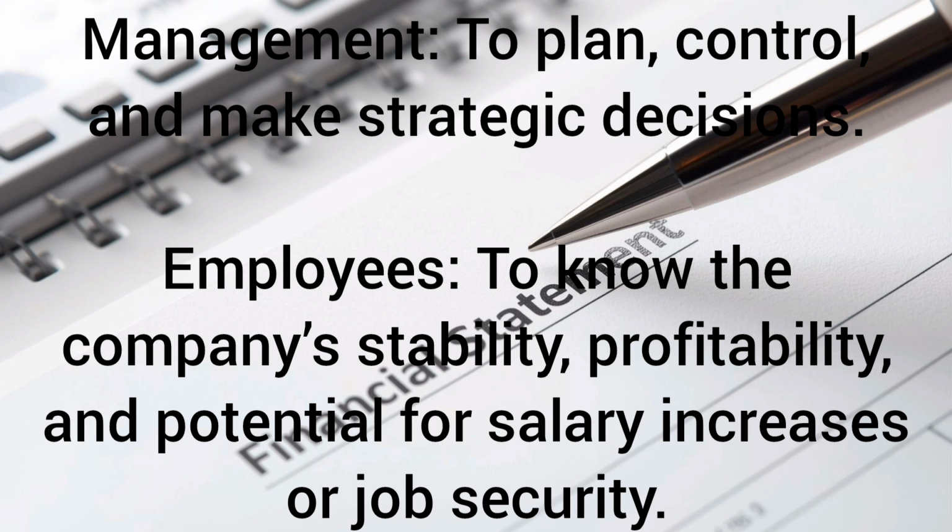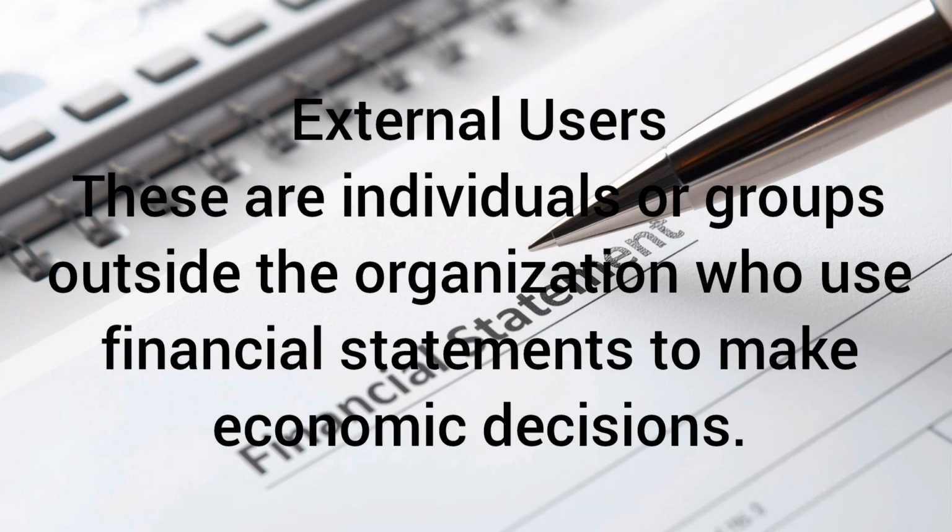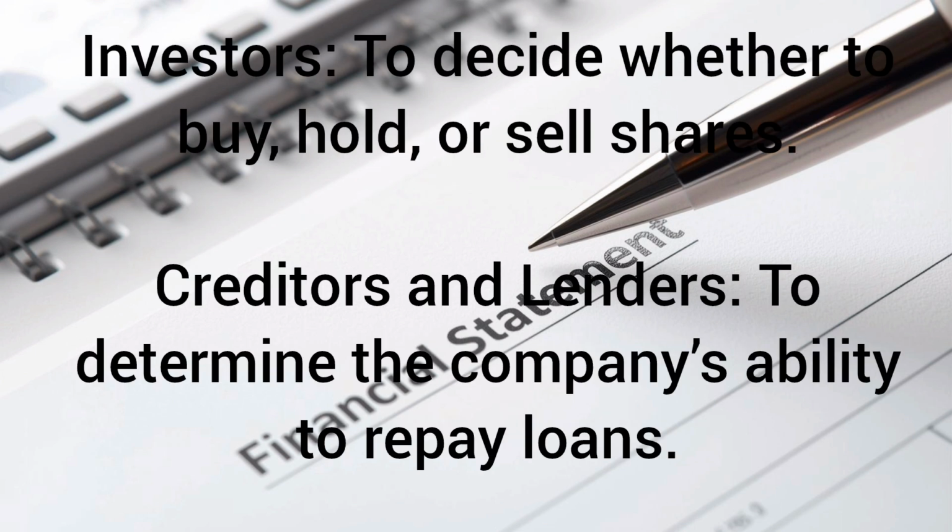Another very important user of the financial information is the government. When I say government, I mean tax officials. They want to know how much taxable profit is due to them. After you have spent money investing in your business, the government is part of the shareholders because they expect you to pay tax. You've heard of value added tax, company income tax, education tax.